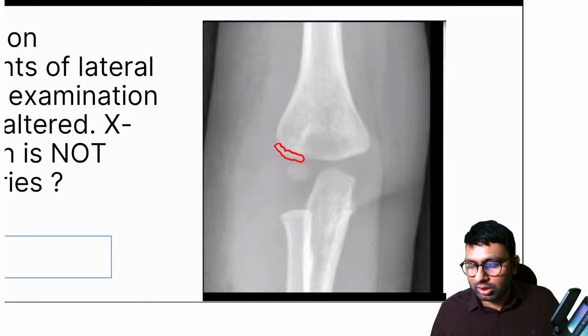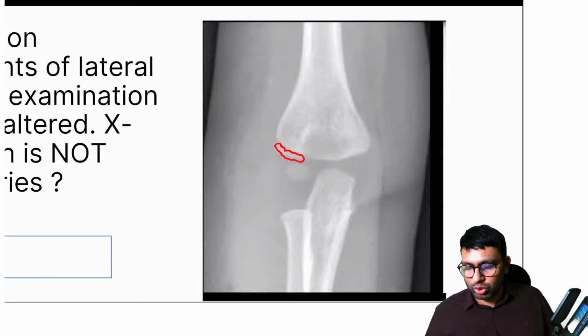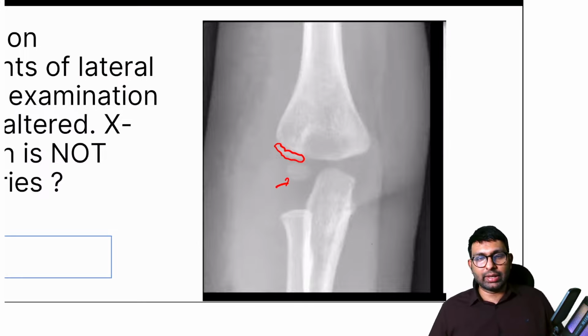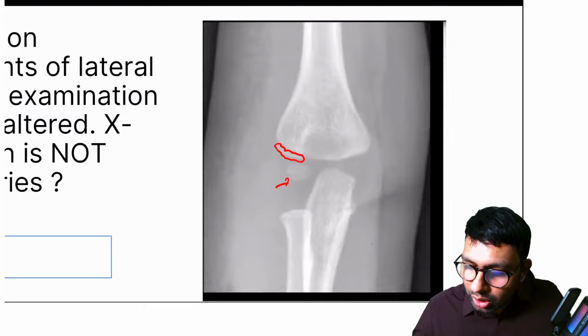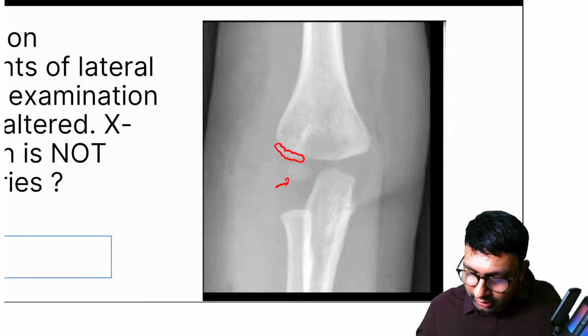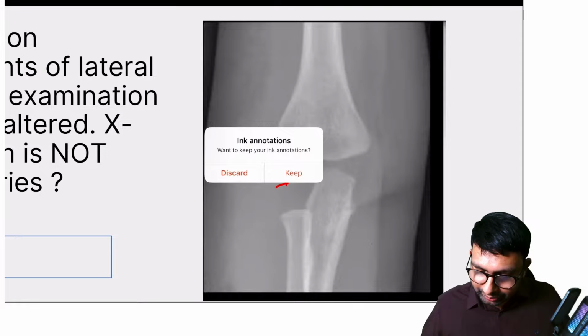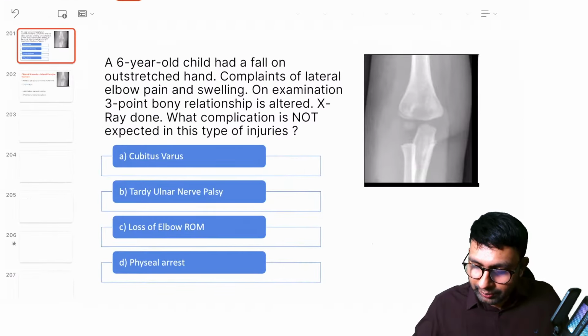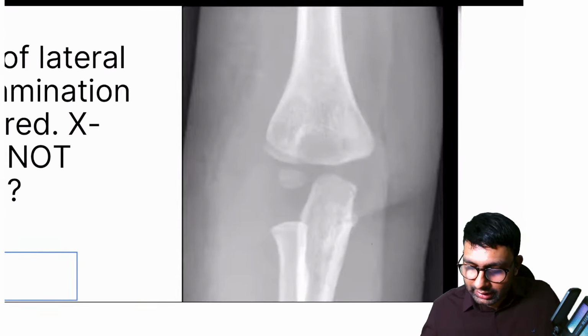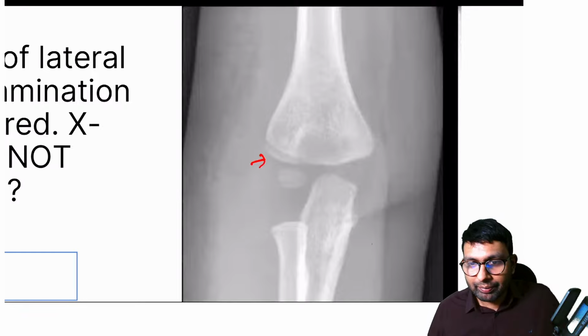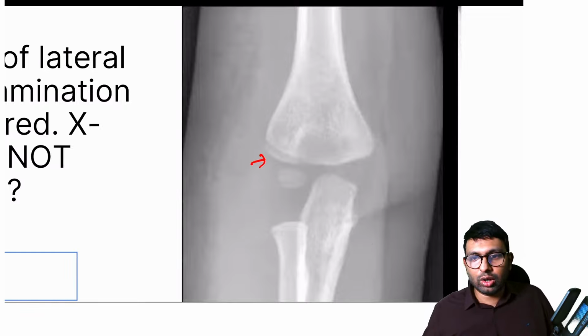I hope this is clear on your screens as well. Looks like slipped radius. No, it's not a slipped radius, Starters. The thing is, the radial head is not ossified because it is a child. Radial head is not ossified, so it looks as if the head is down, but actually the head is here. It is getting ossified. This is a case of lateral condyle humerus fracture. I'll show you this X-ray again. I'll try to erase my marking. See here. Can you see this fracture here? This is a lateral condyle humerus fracture.